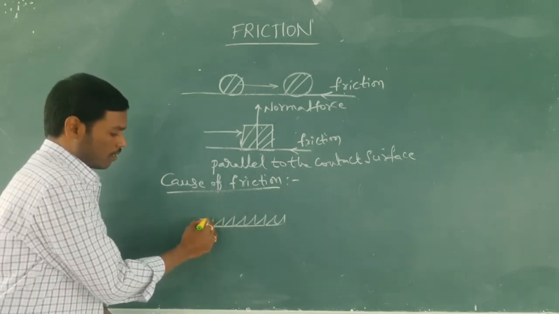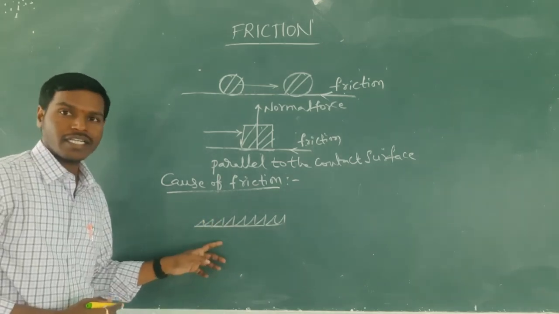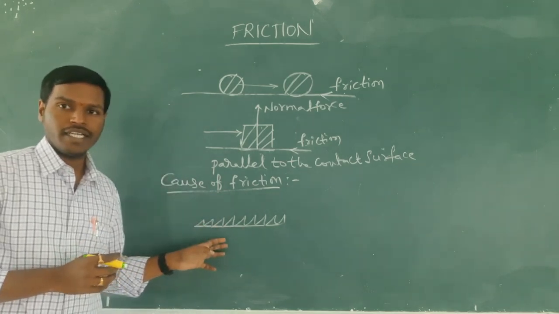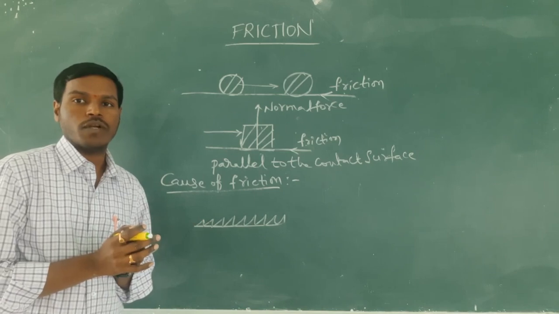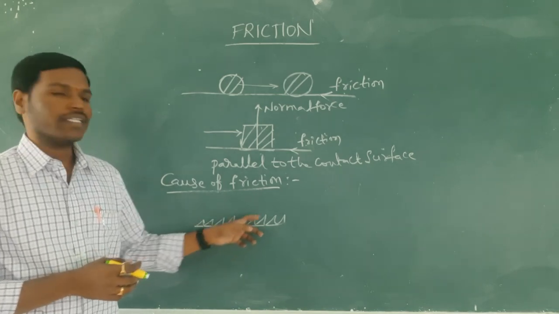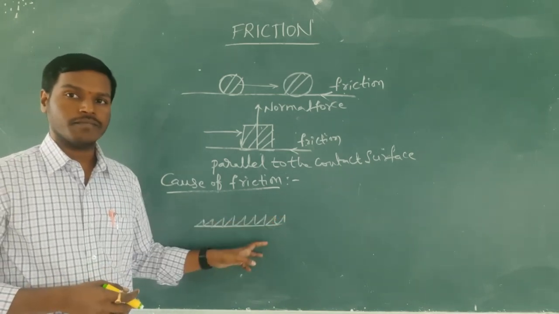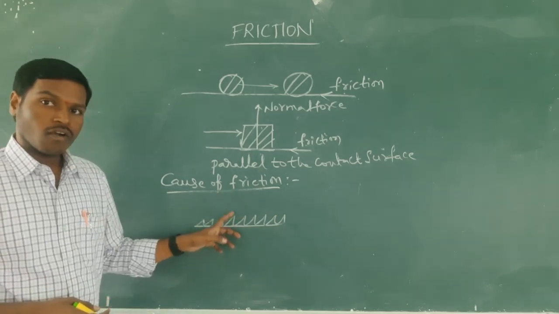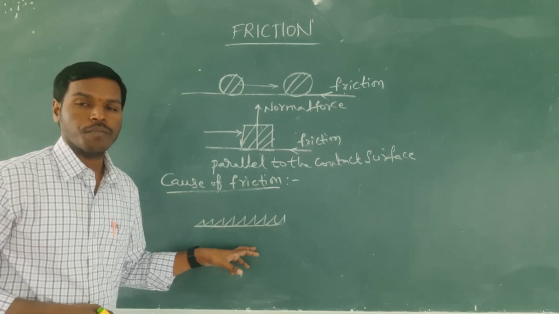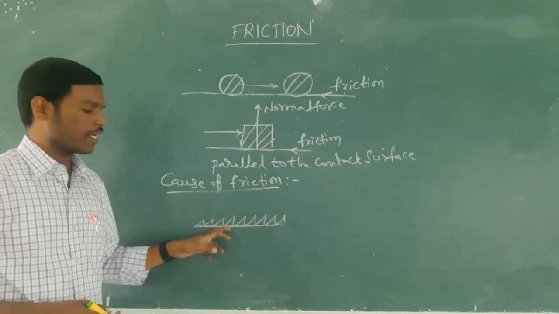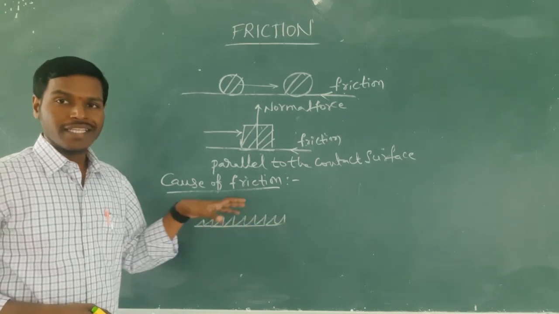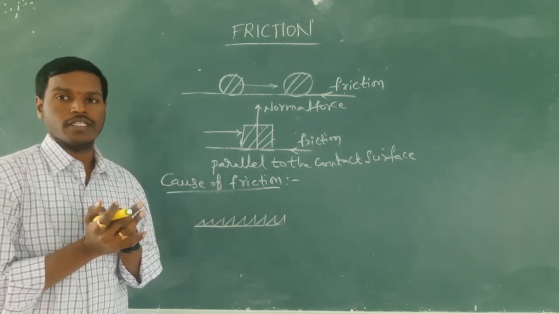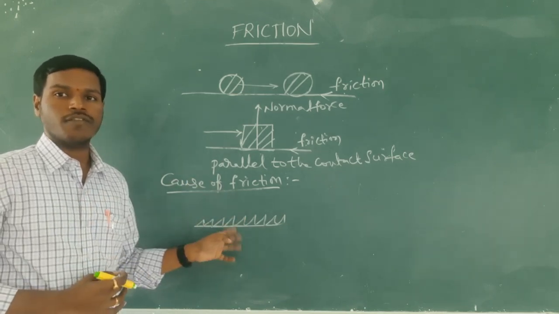So these irregularities interlock the motion of the body, which makes the friction act. So if we observe the contact surface microscopically, there are some irregularities present on the contact surface. These irregularities interlock the motion of the body on the surface, which causes friction.